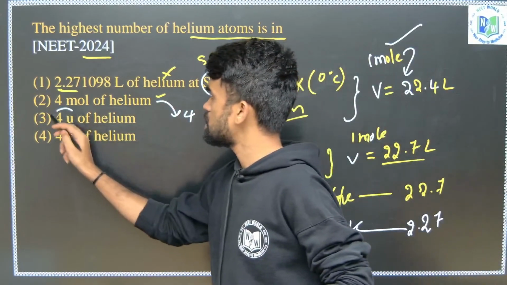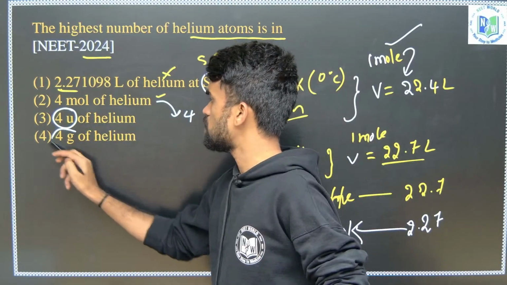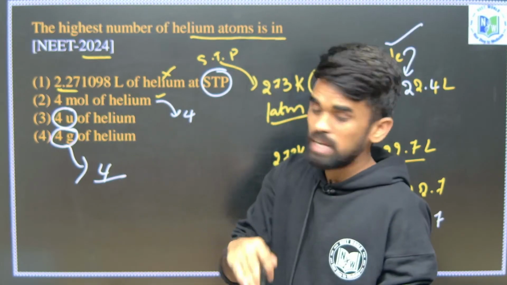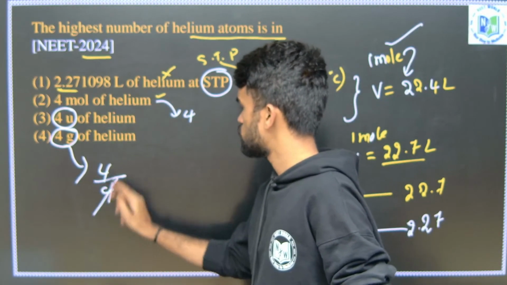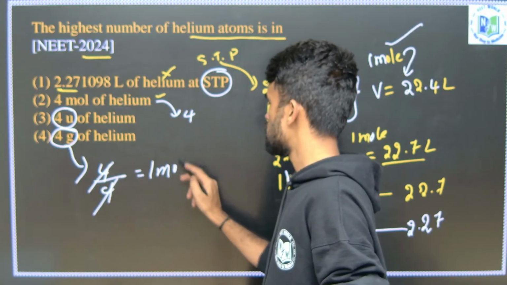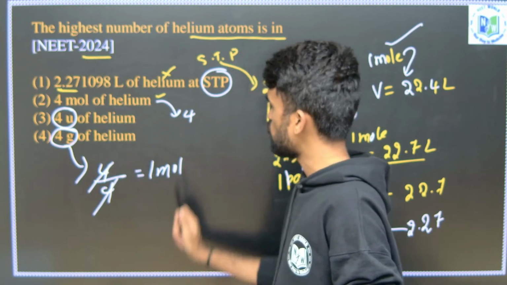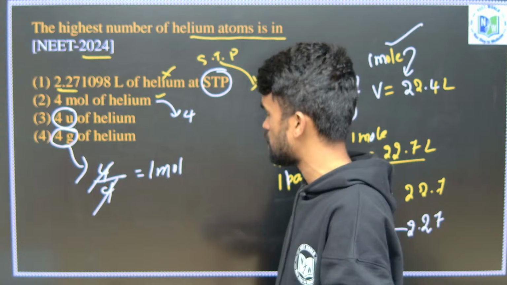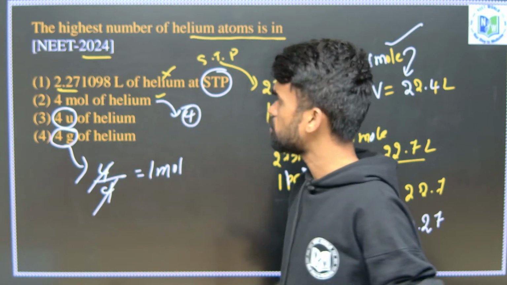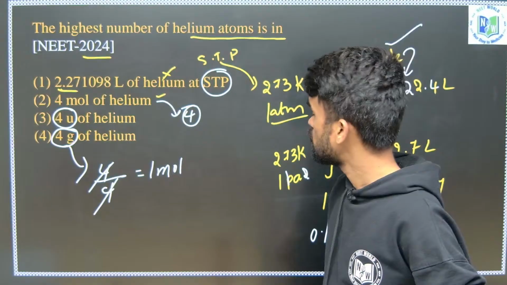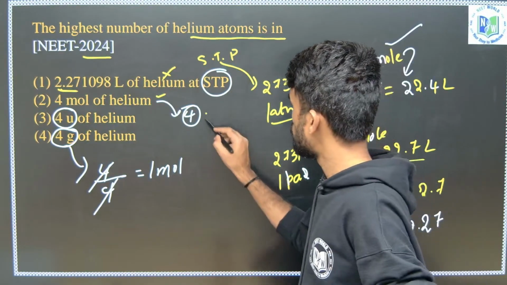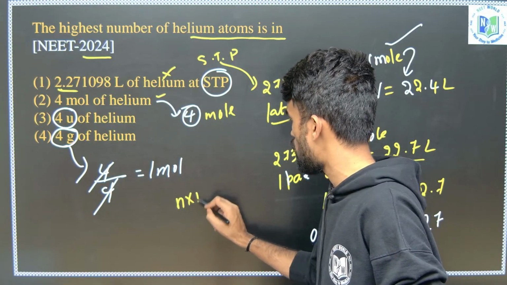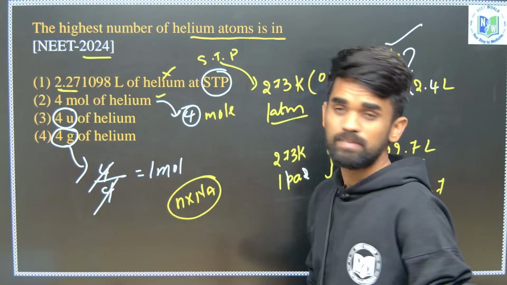Next, here it is given as 4 grams. Given weight by its molar mass, which is also 4, so divide, you will get 1 mole. So in this, it will be having 1 mole, so it is very less. And here we have 4 moles. Which is having more number of moles? The more the number of moles, multiply number of moles into Avogadro number, that will give us maximum number of particles.